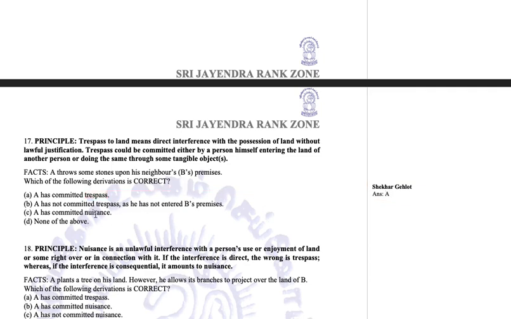Definitely he has committed nuisance as well. Okay, some people may find nuisance also as a correct answer. But here we are subject to the principle only. The principle is talking about trespass. Had the principle here been nuisance, this option would have been correct. But the principle talks only about trespass, so we have to limit ourselves to trespass only. Though this is also a correct answer, the correct answer as per the question is option A only.